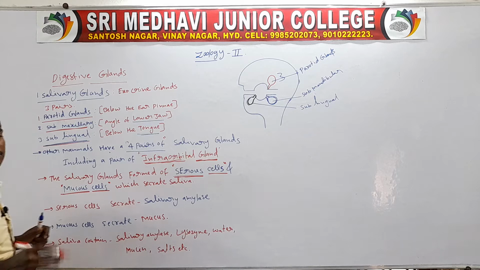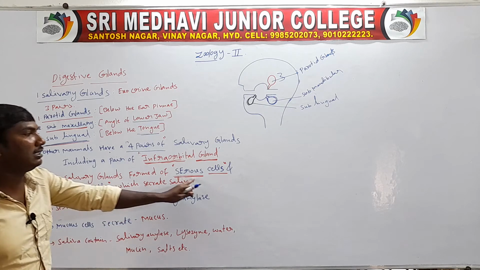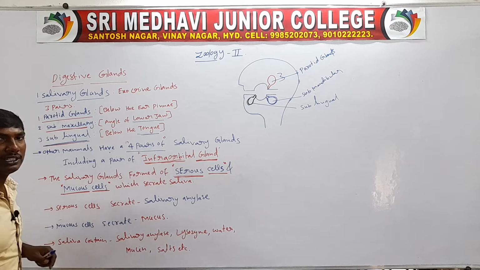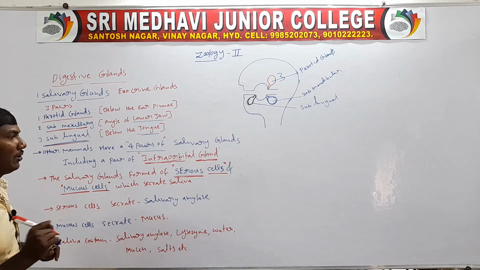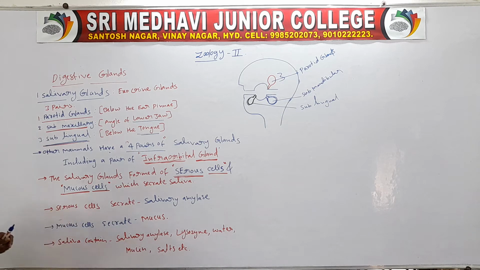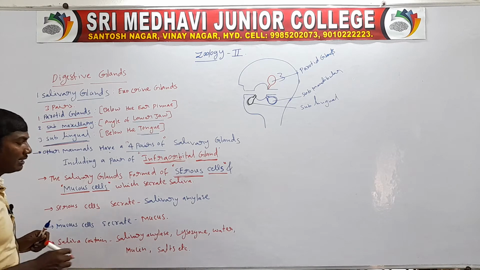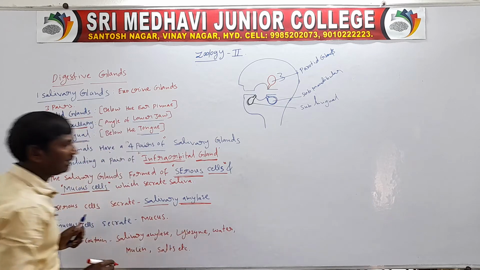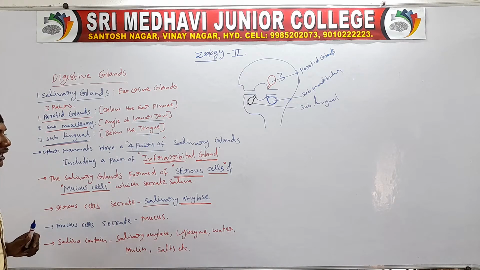The salivary gland is formed by two types of cells. One type is the serous cells, and another type is called the mucous cells. The serous cells secrete salivary amylase.